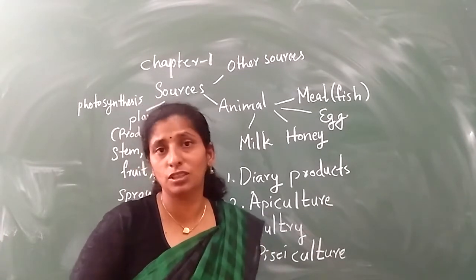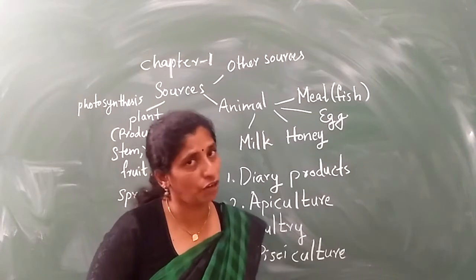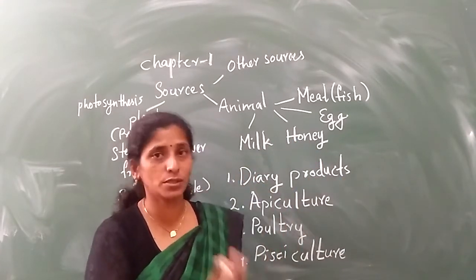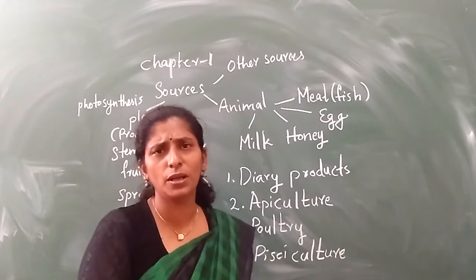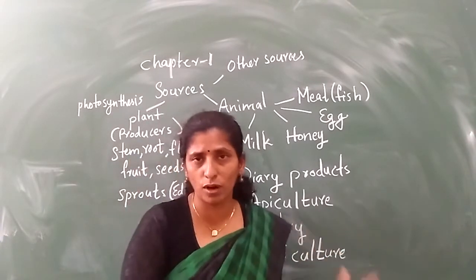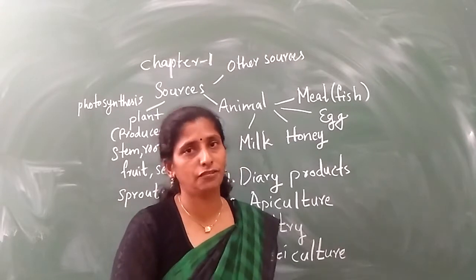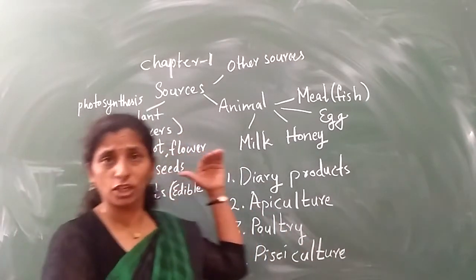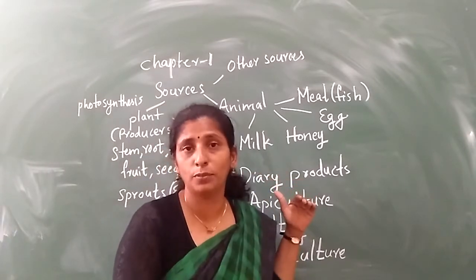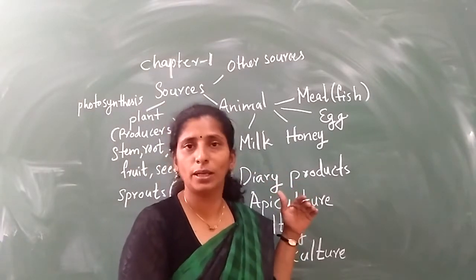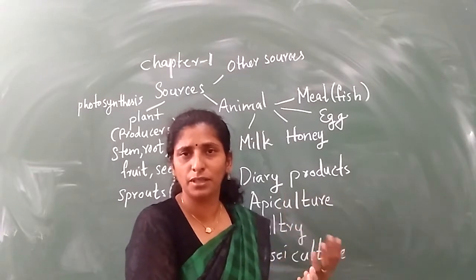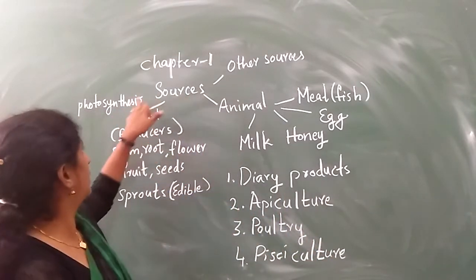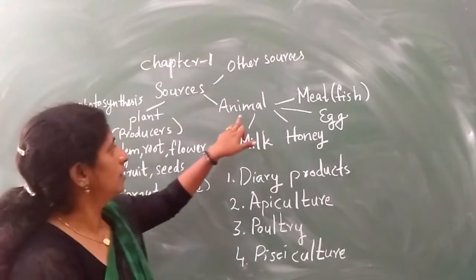But we can't do the photosynthesis because we don't have chlorophyll. Plants make the food, use the food, and the extra food they store in the form of what? Starch, in the form of starch. Plants not only prepare starch, they prepare one more thing. What is that? Protein. Protein, fat, everything we are getting from the plants. So the sources of food we can mainly divide into plant sources and animal sources.